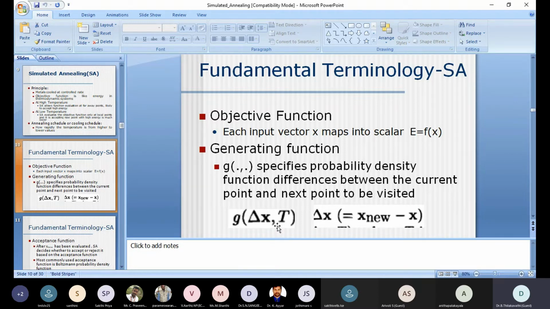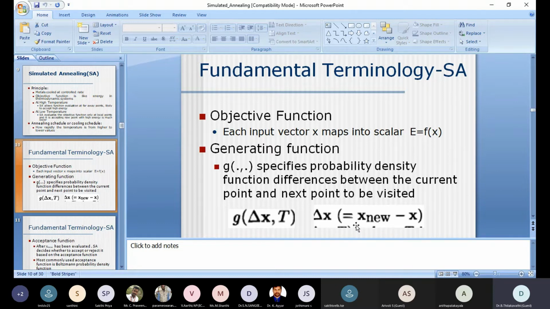So what is del x? Del x is nothing but a small change in x. Already we said x is an input space. It may consist of 10 vectors, 50 vectors, 100 vectors. So del x is equal to x new minus x.